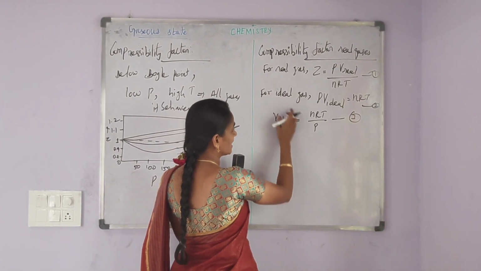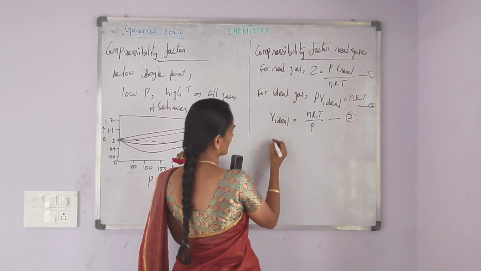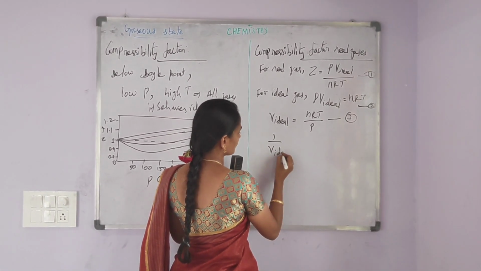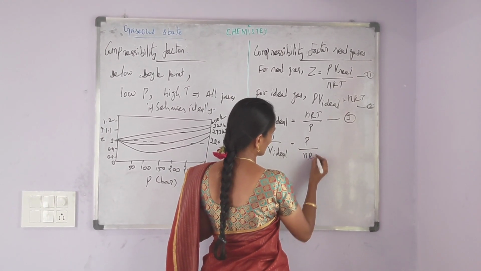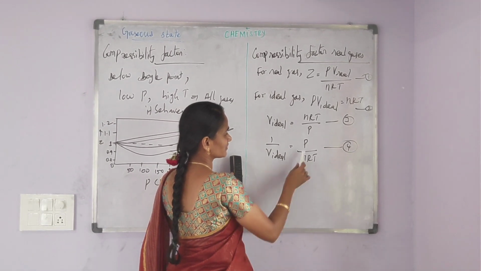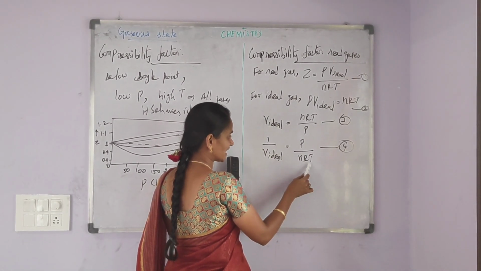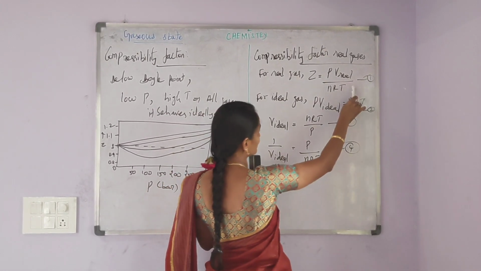I am taking reciprocal on both sides. Equation 3 will become 1 by V ideal is equal to P divided by nRT. Now I am substituting P divided by nRT equal to 1 divided by V ideal in the first equation.